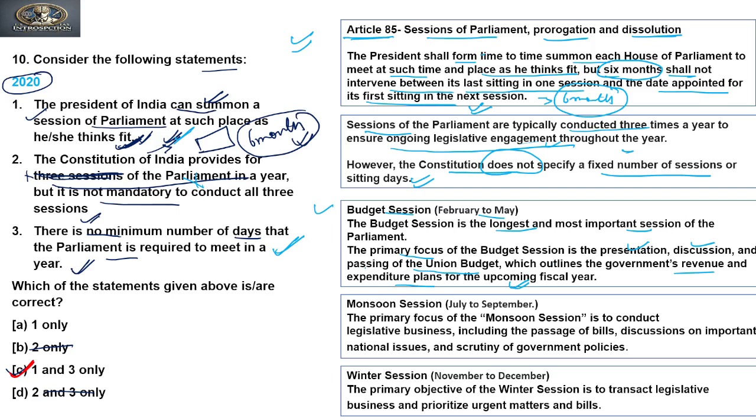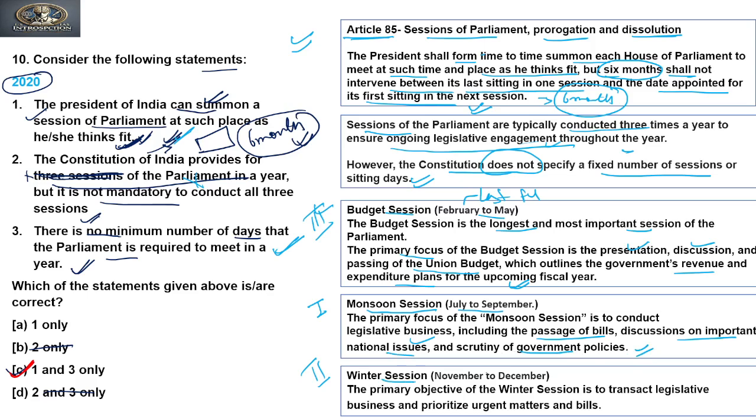Now in the sequence, this is the first session, this is the second session of the parliament and this is the third session of the parliament. The budget session is the last session in the financial year. Clear? The monsoon session is from which the financial year starts. It runs from July to September. The primary focus of the monsoon session is to conduct legislative business including passage of bills, discussion on important national issues and scrutiny of government policies.